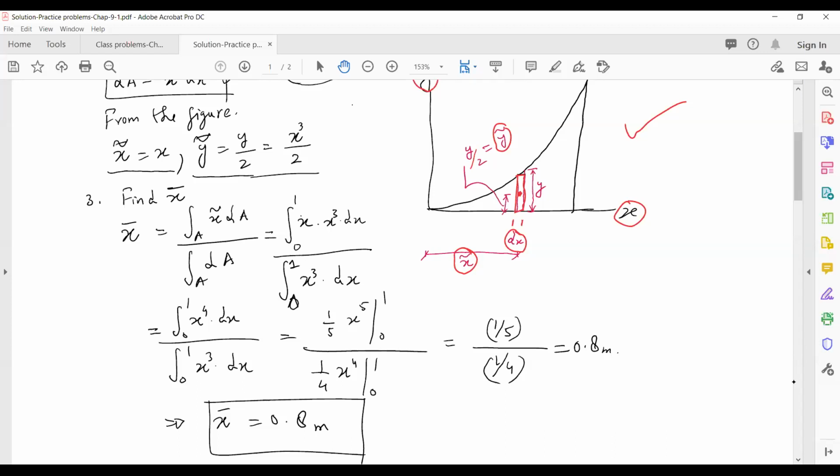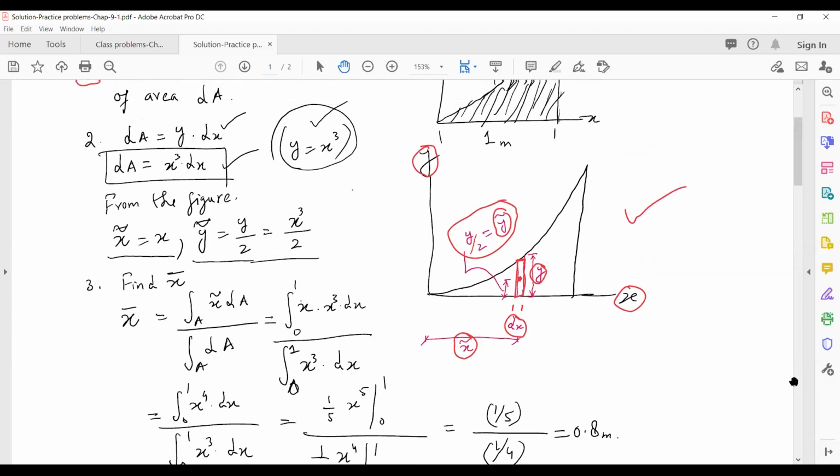Now the height of this strip is y, and that's about it, right? And we know that y bar equals y by 2, because the centroid has to be in the center. So that's what we have. Okay, and we assume that the top surface of this strip is flat. So we have a rectangular vertical strip, because it's really small.